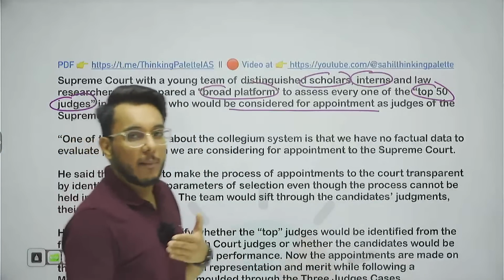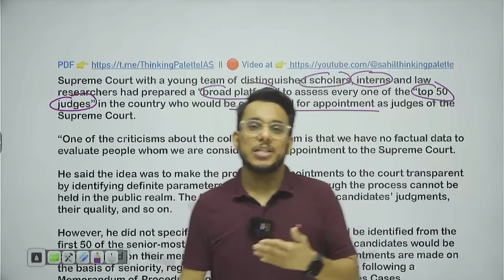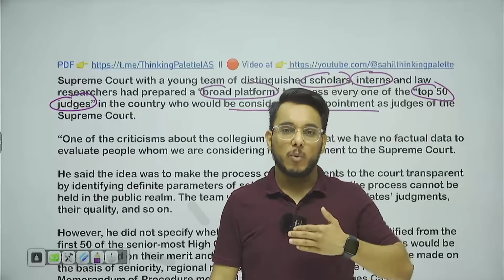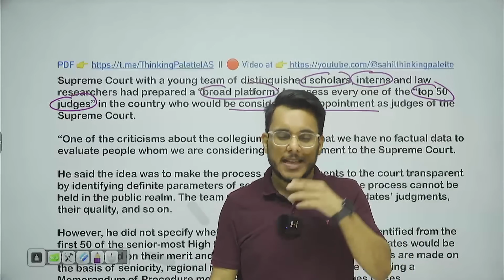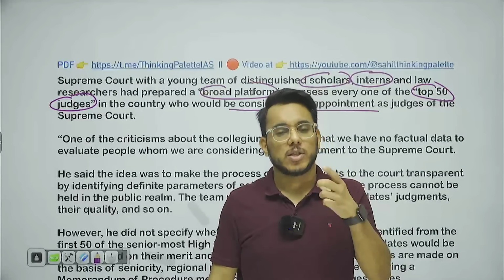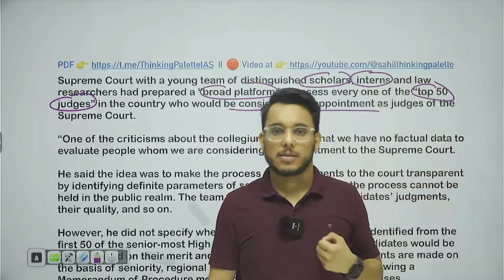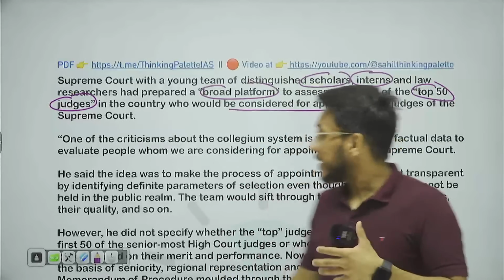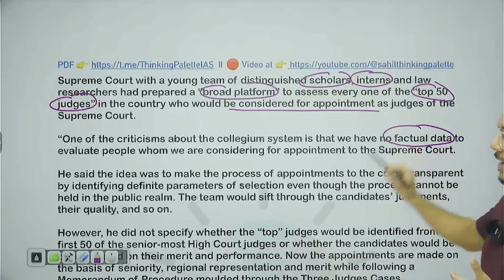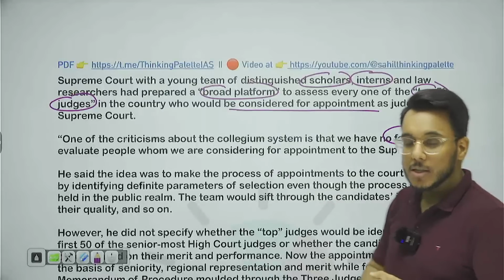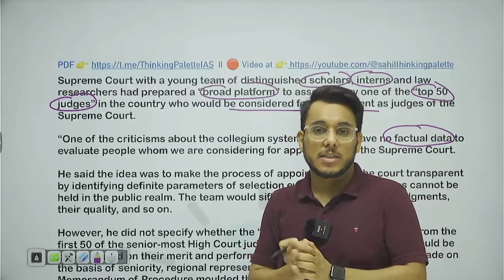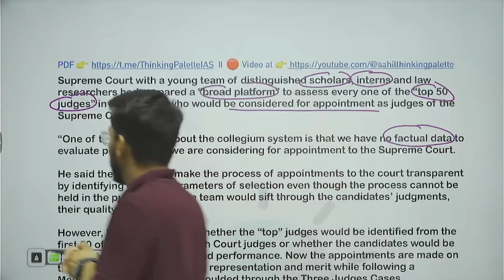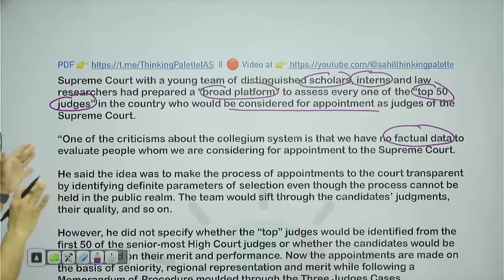Now, as we talk about the appointment of judges, you already know that judges in the Supreme Court are appointed through the collegium. This collegium contains the four senior most Supreme Court judges and the Chief Justice of India. This collegium will decide who will be selected as a Supreme Court judge. And right now it is often said that the collegium doesn't have factual data about the judges. Also, it has been criticized that a fair process is not used. So, therefore, reforms are also being talked about.